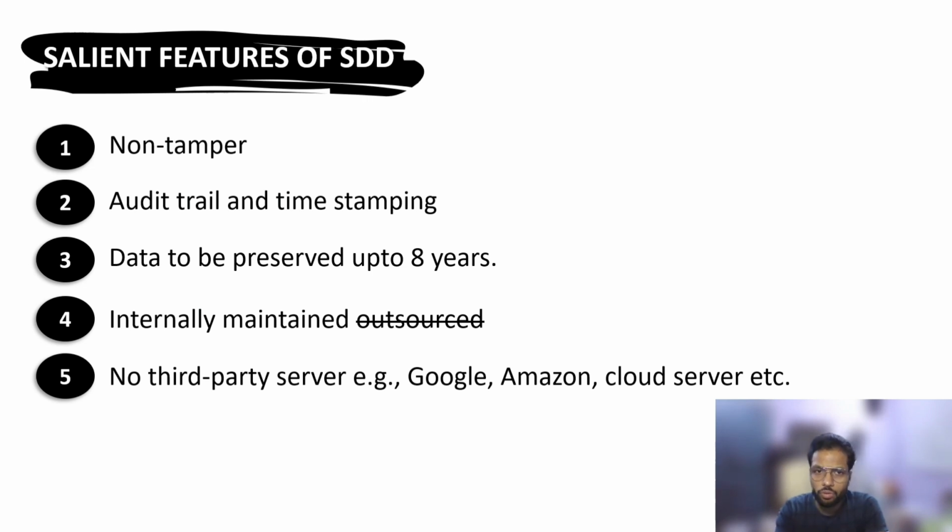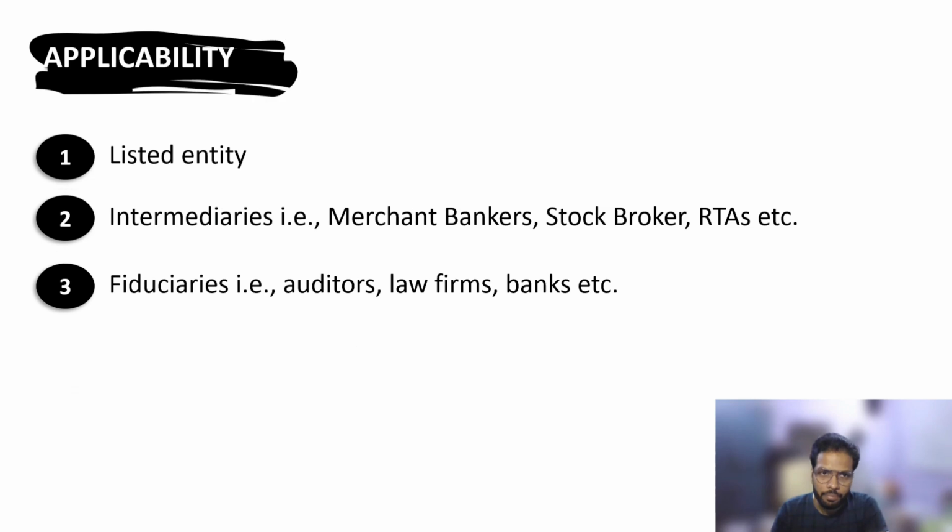That period could go beyond if there is some investigation pending. And that tool must be internally maintained. You cannot maintain it on some third-party server, which is the fifth point. The server has to be maintained internally by the company. These are the features which your SDD tool must have, or the checklist which you must comply with.